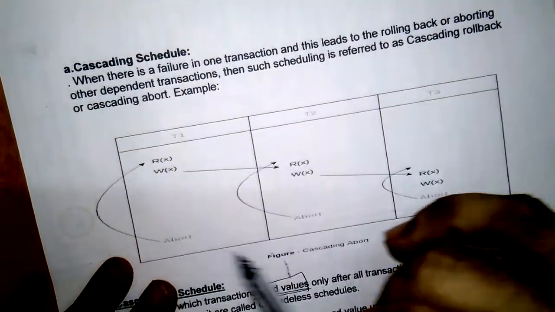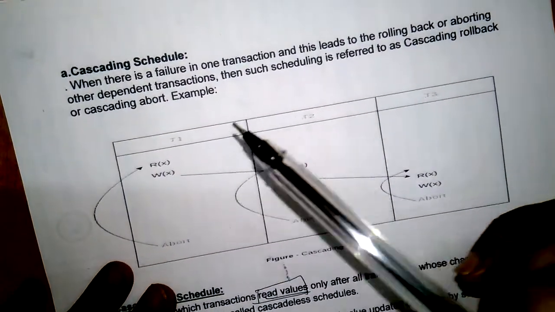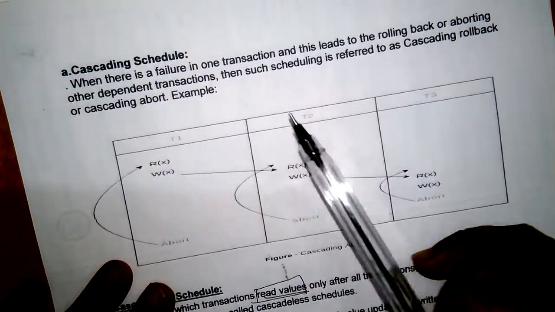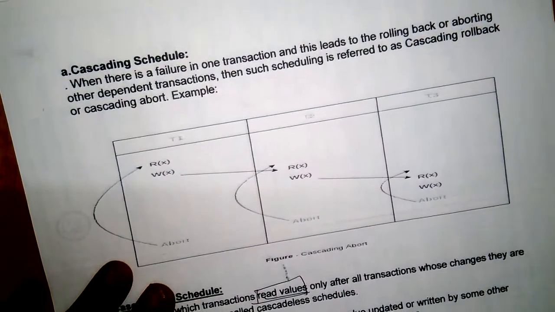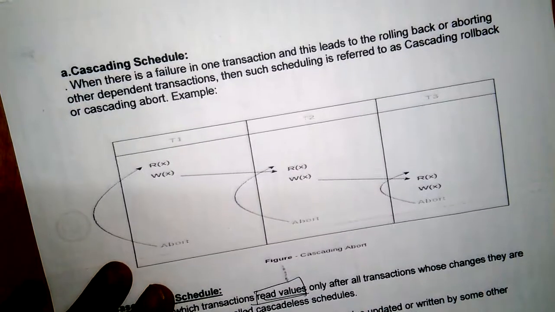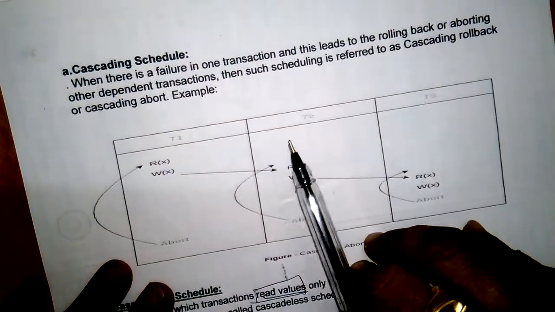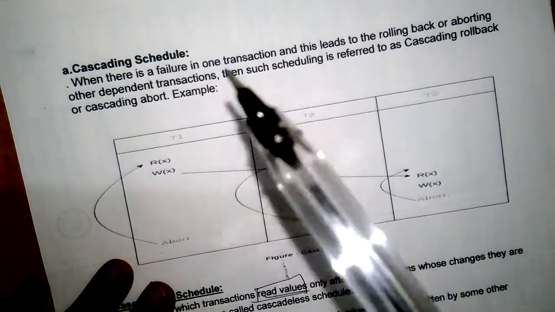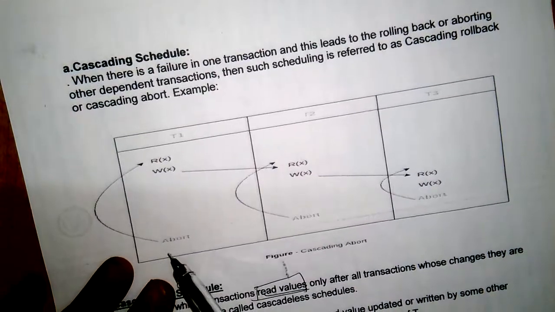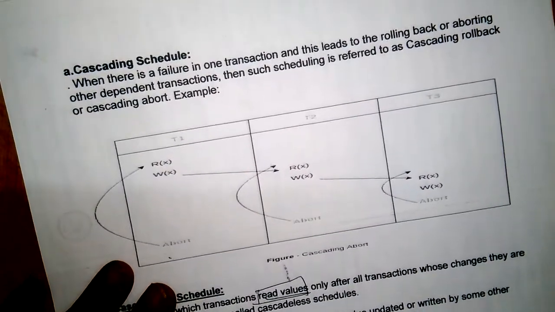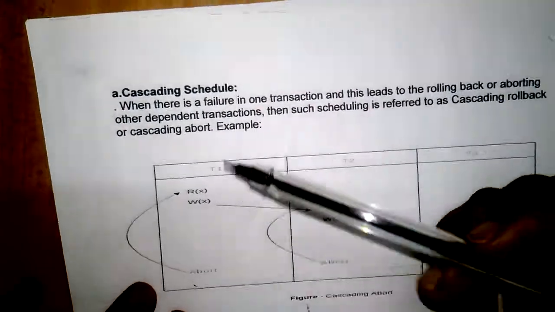In a schedule, if one transaction depends on the value of another transaction, then we call them dependent transactions. So if a transaction fails and is aborted, then all its dependent transactions should be aborted. That type of schedule is called a cascading schedule.